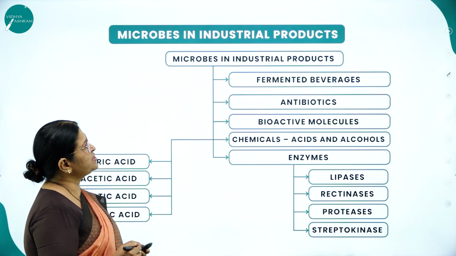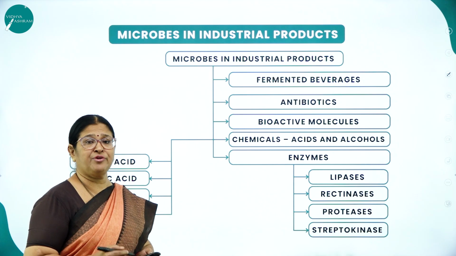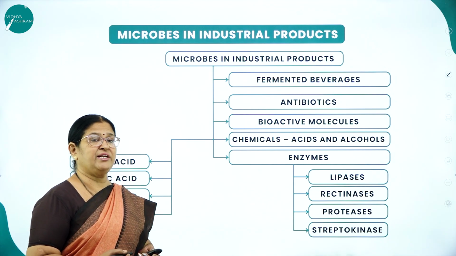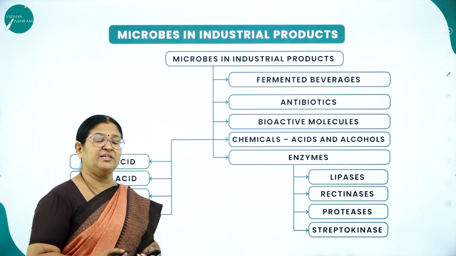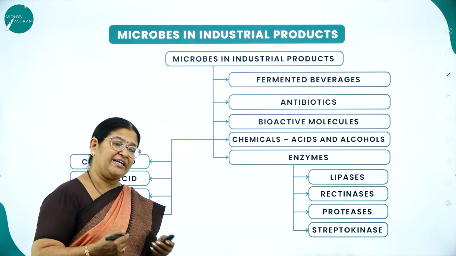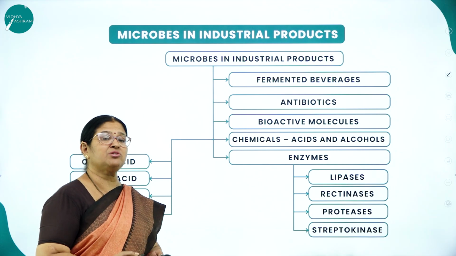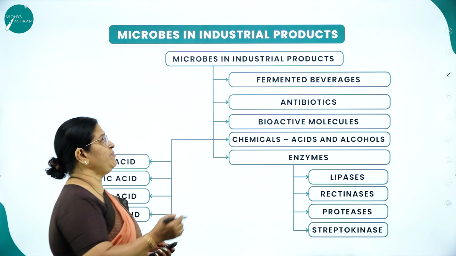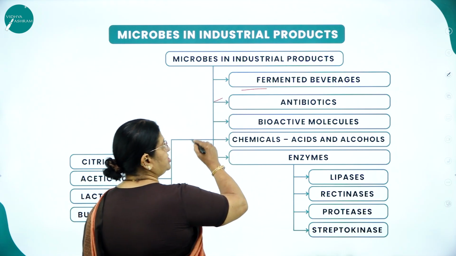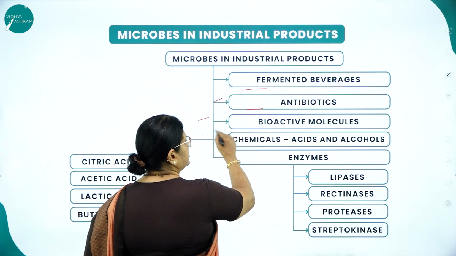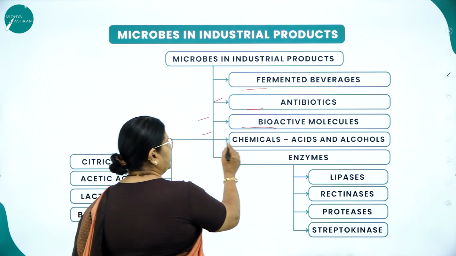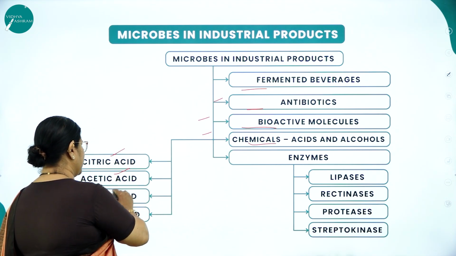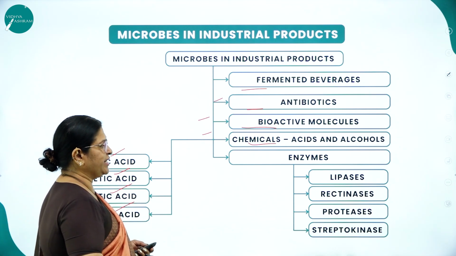Then microbes in industrial products. Day by day the industries are increasing, and the products manufactured in industries also increase to a greater extent. In what way do microbes help in the production of industrial products? For example, fermented beverages, antibiotics as bioactive molecules, then chemicals, acids and alcohols, like citric acid, acetic acid, lactic acid and butyric acid.